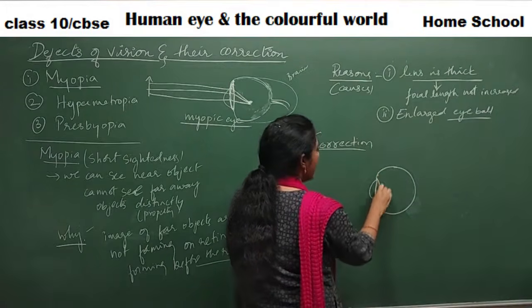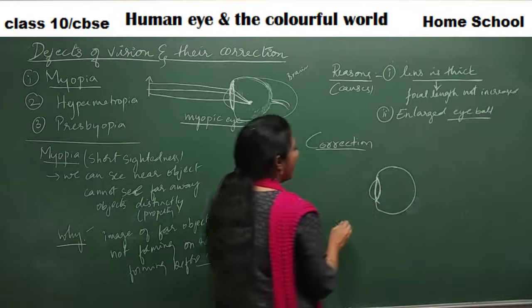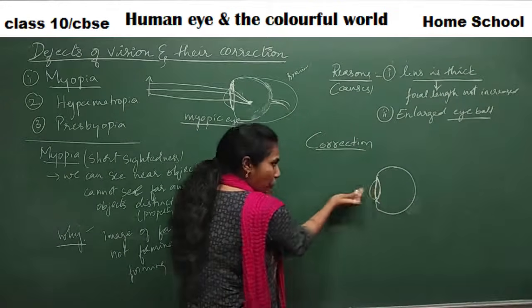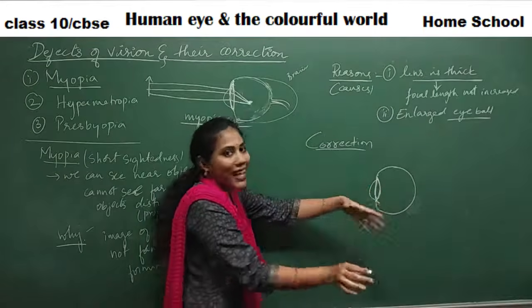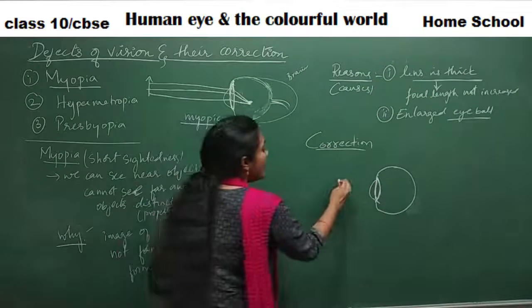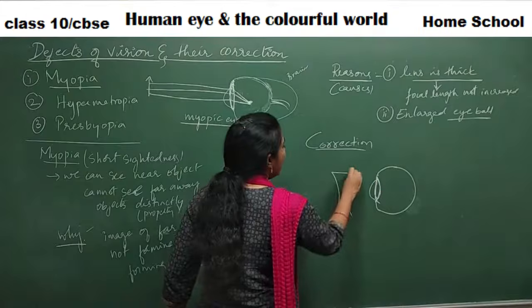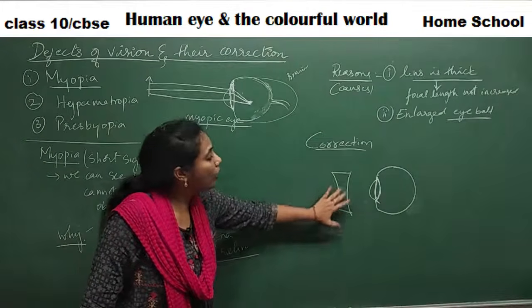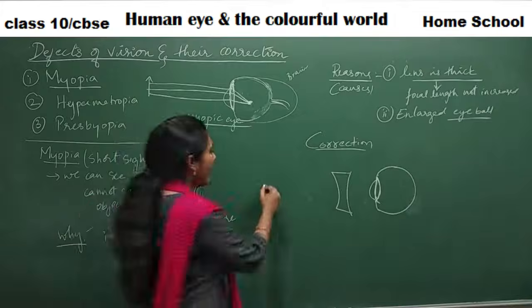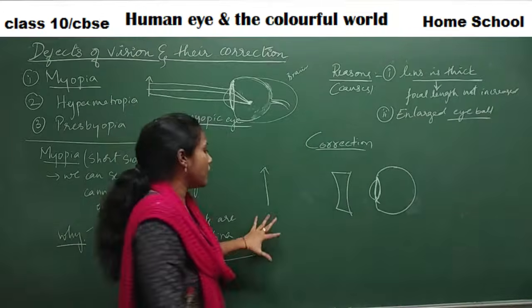And this is our convex lens. Before our eye, say this is a myopic eye. This particular eye cannot see faraway things. In front of the eye, I will keep a concave lens, and far away there is an object.